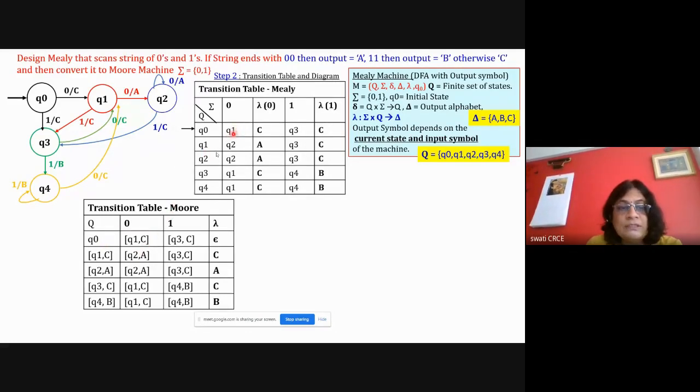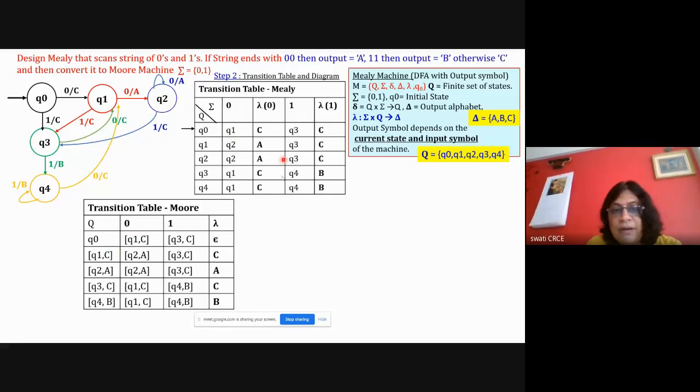But for the Moore machine, this Q1 will have its own output symbol. So we need to find out which Q1, because there can be more possibilities of Q1. So which Q1 generates output symbol C? That is the meaning here with this tuple Q1. So I'm saying that Q1 which generates C is the next state. Here with 1, the state Q3 which generates C symbol. So I'm writing here Q3 with C. And here you can write anything, dash or A or B or C. Here the most relevant symbol will be C. But you can write dash or C or epsilon or empty to indicate that nothing. Okay, so this is done.